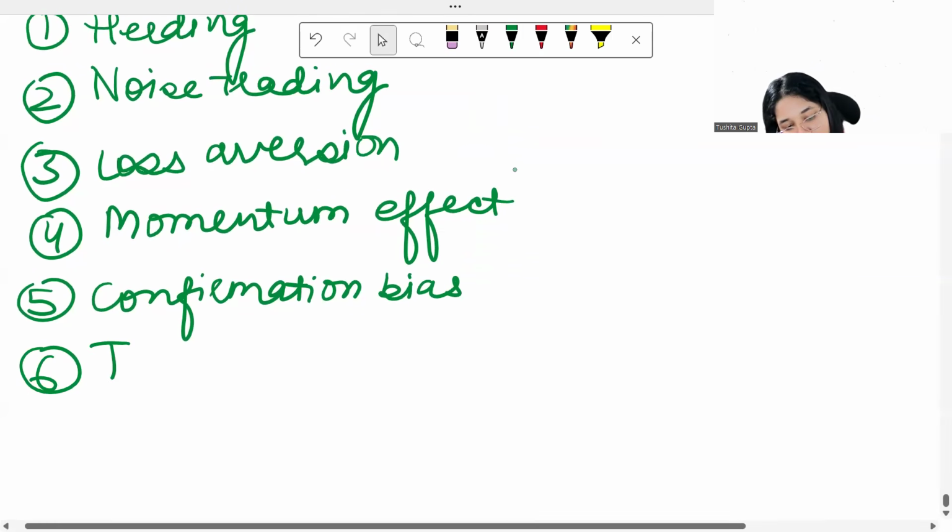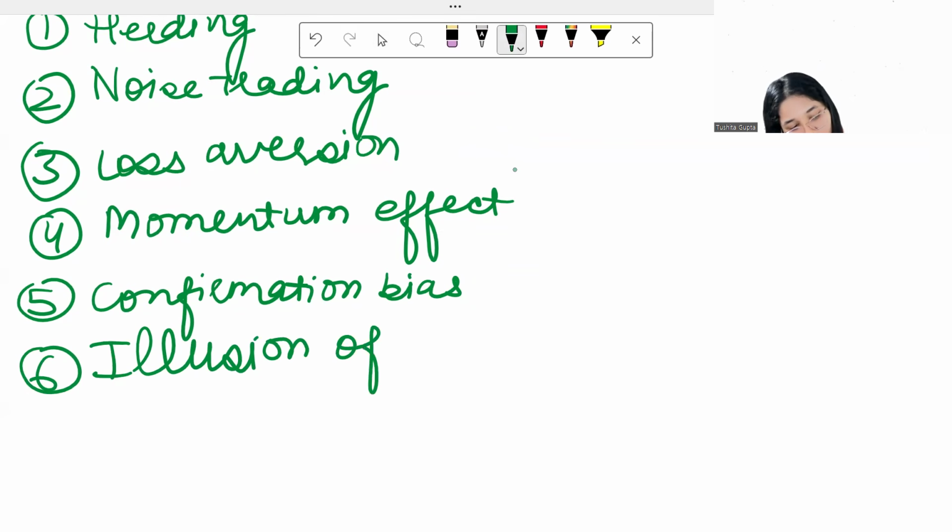This is called illusion of control. What illusion of control means is that there are a few investors who believe that they have significant control, or that whatever they do is going to affect the market.